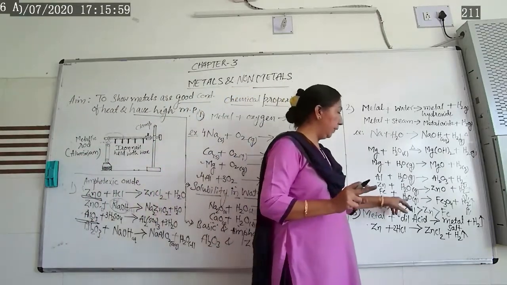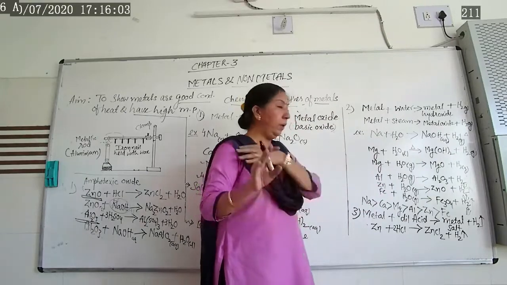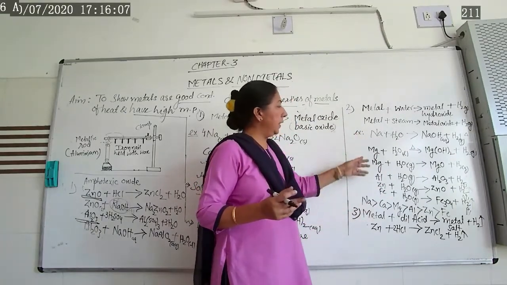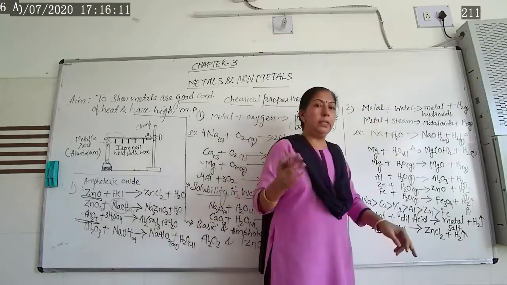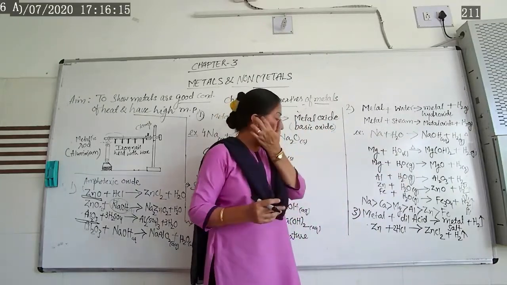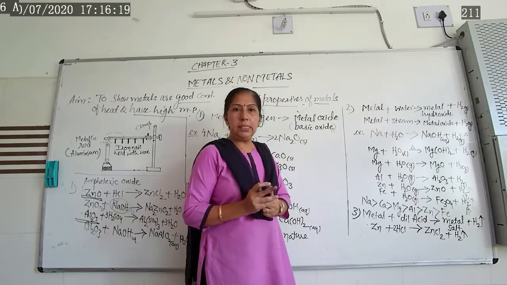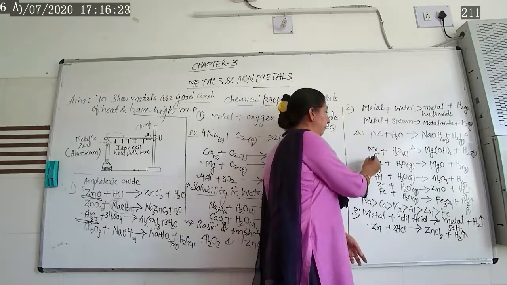Rust. But here with steam it forms iron oxide Fe3O4 and hydrogen gas is liberated. So based on the reactivity series, one can say that when metals come in contact with water, they form metal hydroxide as well as hydrogen gas. In your textbook, one activity is given. In that you have to take these types of metals one by one.